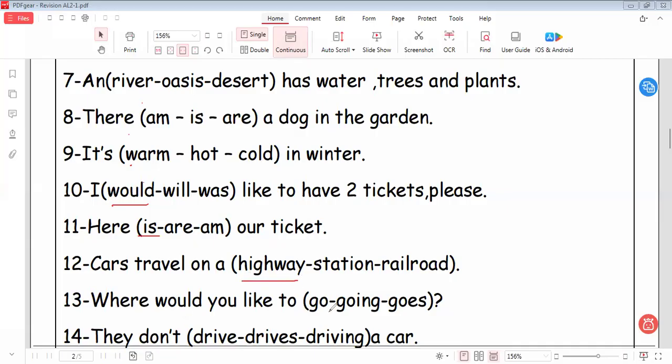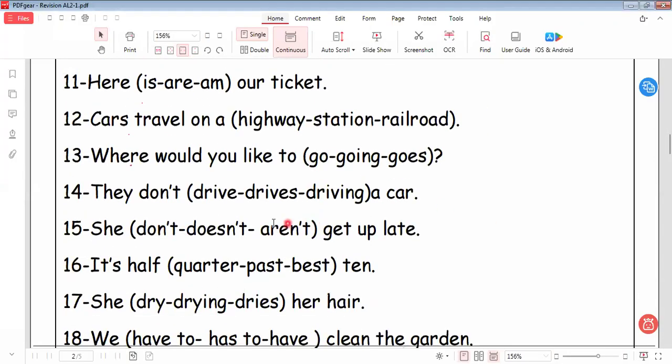Where would you like to? Space: here "would like to" must be followed by the infinitive "go." So let's continue the rest of the exercise. Let's go to another one here. I don't space: I don't hear, I don't drive. So the verb must be in the infinitive form.